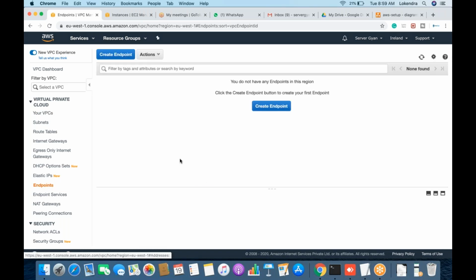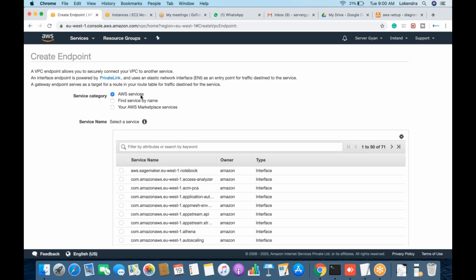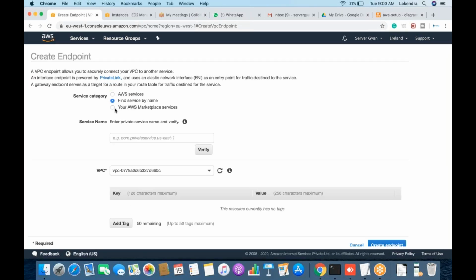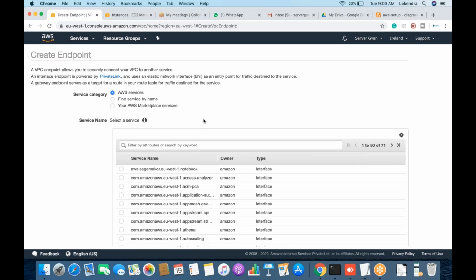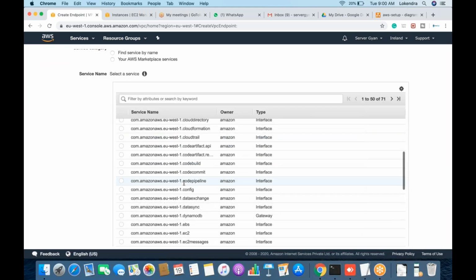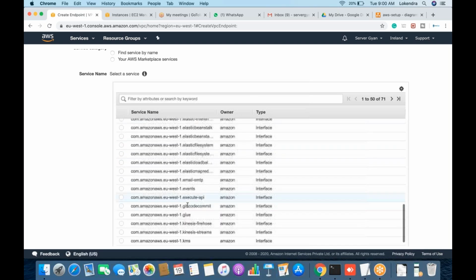Endpoints are the services which we need to create. We have to create an endpoint. It will ask whether it is going to be an AWS service, find service by name, or an AWS Marketplace service. So we have to define what type of service we have. I have AWS services, so what types of services do I have here? These are the particular endpoints. It could be for S3, ECS, and any other.